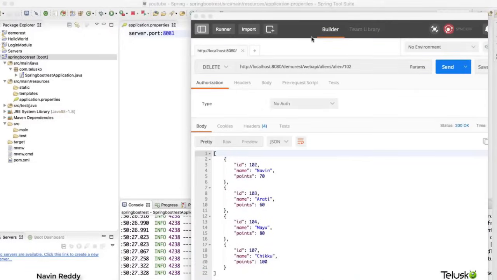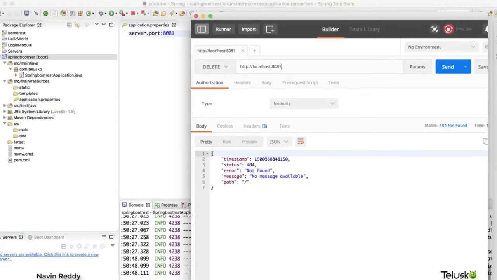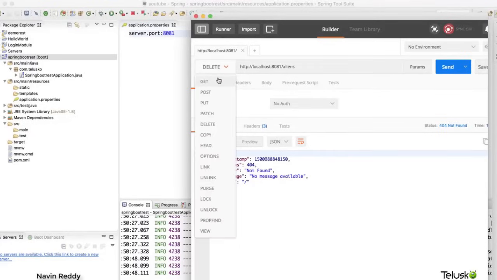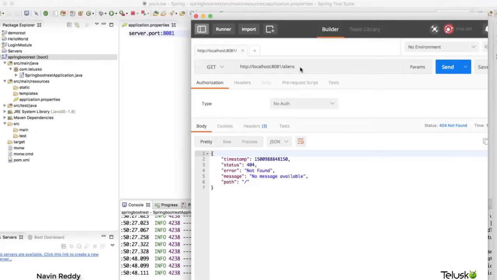Now I will go to my Postman. I will say, hey, I want to request 8081, and I will hit enter. We got nothing. Of course, you will get nothing, right? But what I want is to fetch all the aliens. So I will make a GET request. I want to fetch all the aliens. If I click on send request, it should return the data. Now, how do I do that?